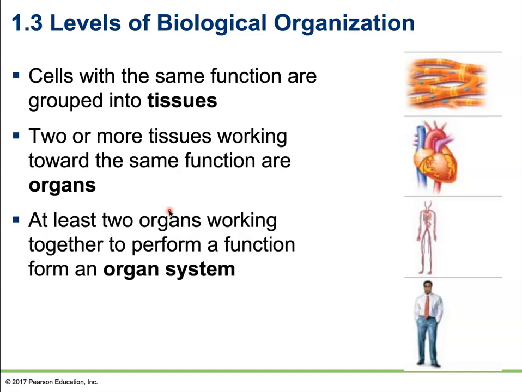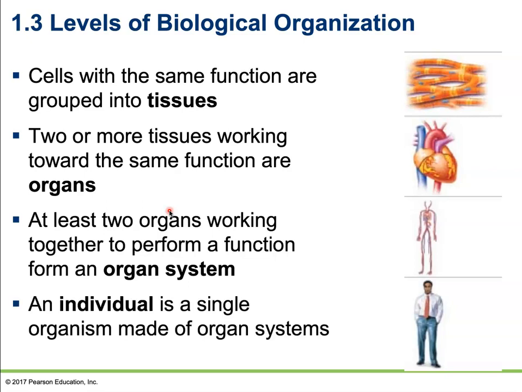At least two organs working together to perform a singular function are going to be what's known as an organ system. You may be familiar with these: the digestive system, the nervous system, the skeletal system, the muscle system. All of these systems are organ systems. They're made up of multiple organs working together to perform a specific function.